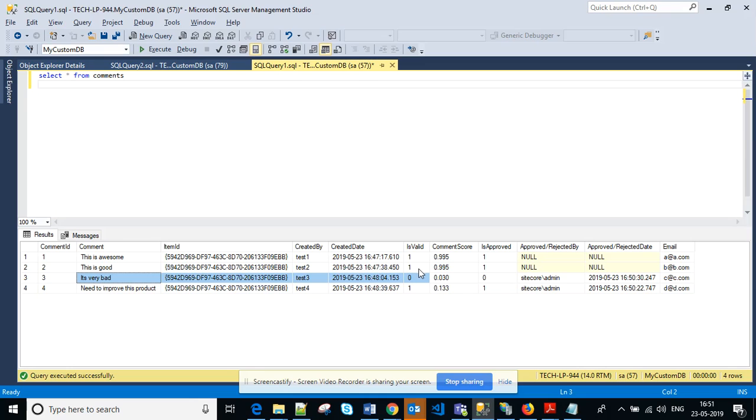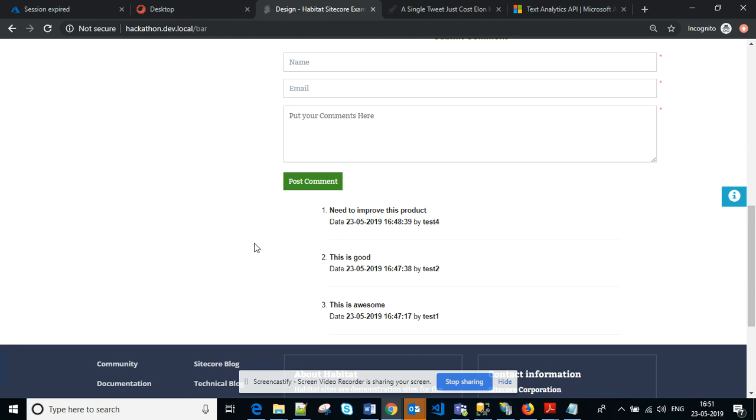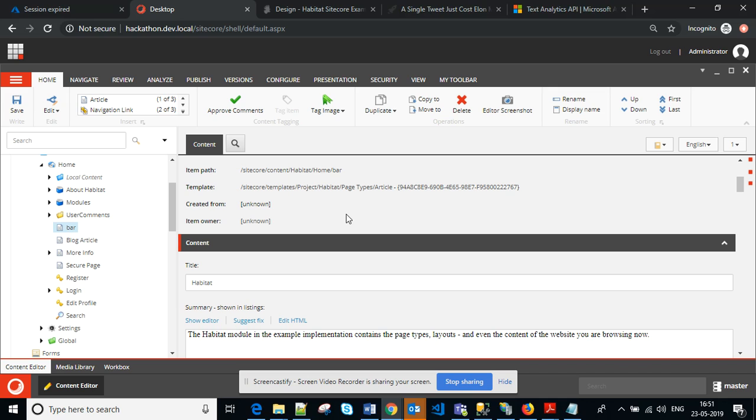So as you can see, you can use the text analytics service for this comment module. In future I will share this Smart Comment Analyzer module on the marketplace, and I will also share its code on GitHub.